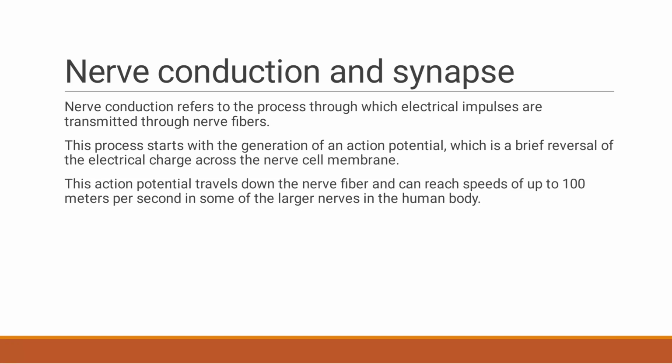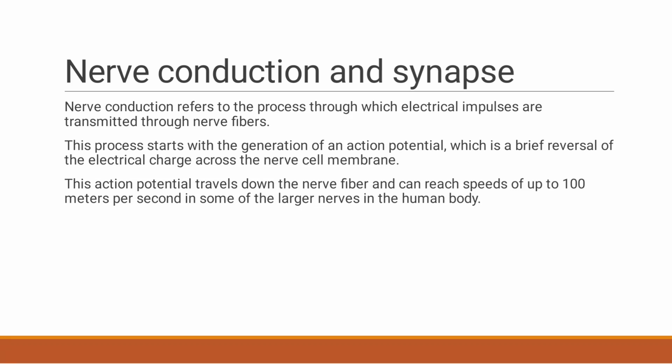Then nerve conduction. Nerve conduction is the process through which electrical impulses are transmitted through the nerve fibers. This process starts with the generation of an action potential.